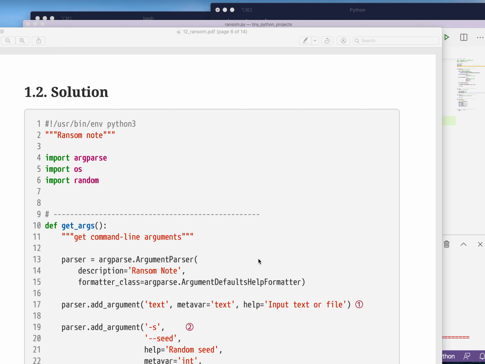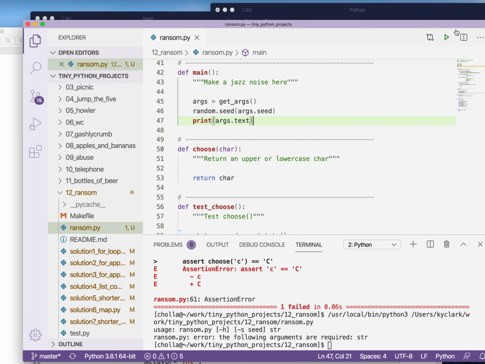Talking about the solution for the ransom program. We have a large part of the program already written, and so now we need to figure out how to turn this text into text that's been randomly upper or lower cased. So the first thing was to work out this choose function.